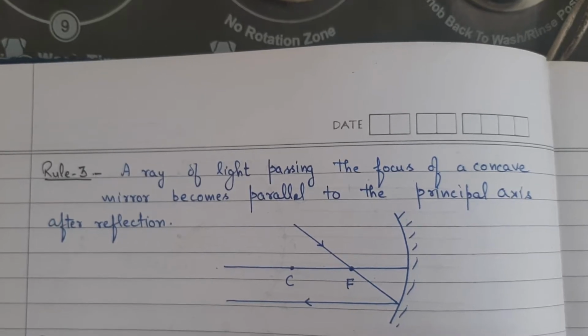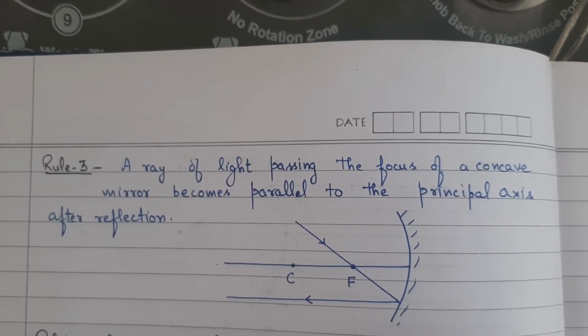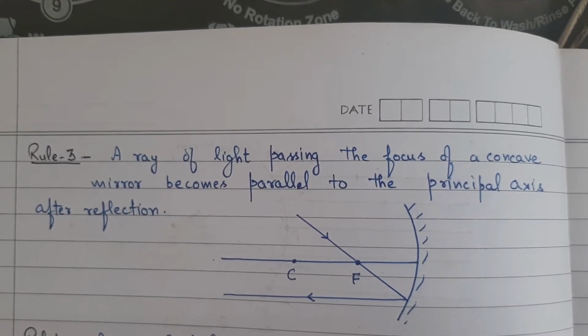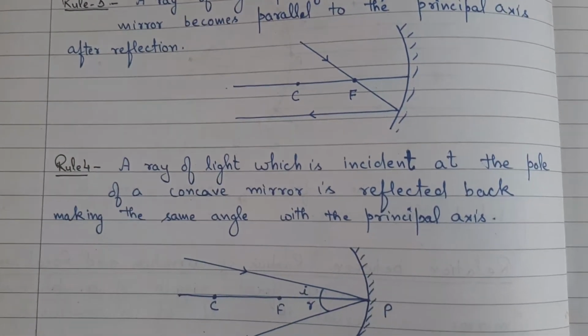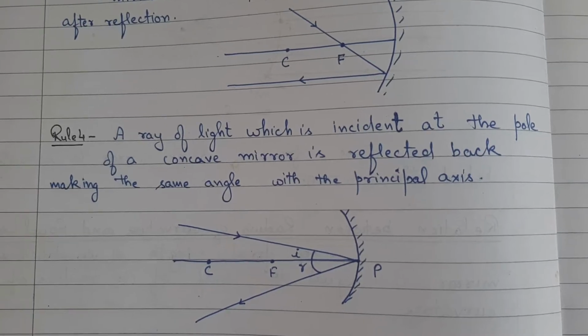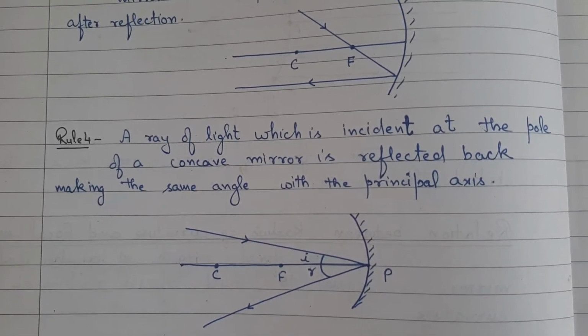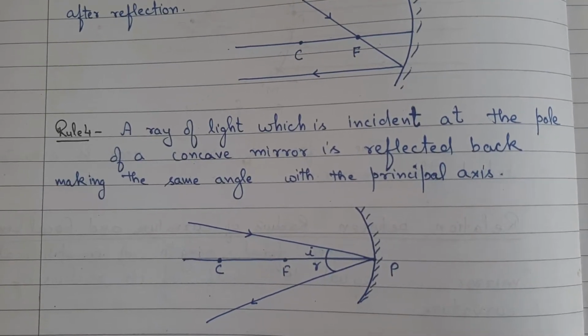Rule number 3. A ray of light passing through the focus of a concave mirror becomes parallel to the principal axis after reflection. Rule number 4. A ray of light which is incident at the pole of a concave mirror is reflected back, making the same angle with the principal axis.